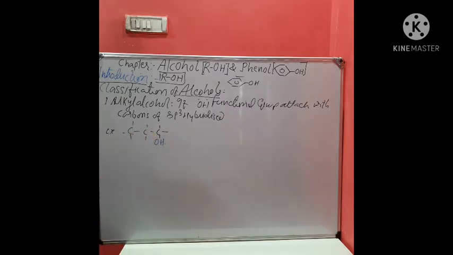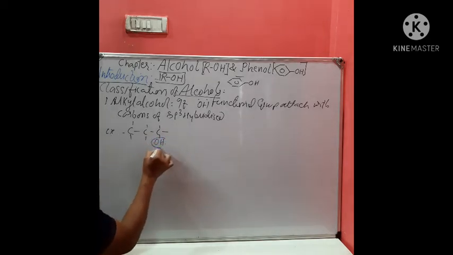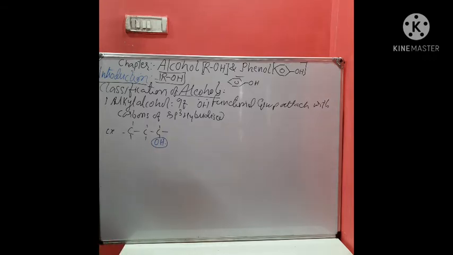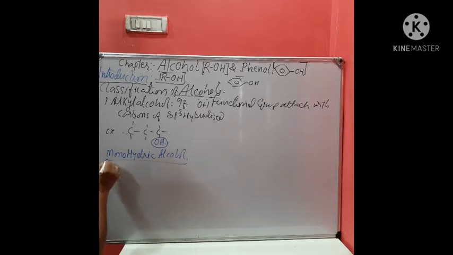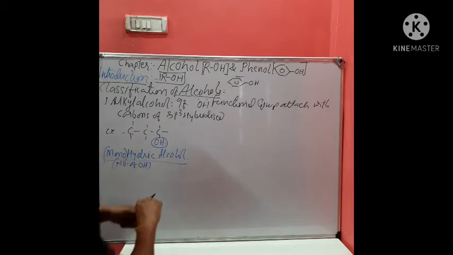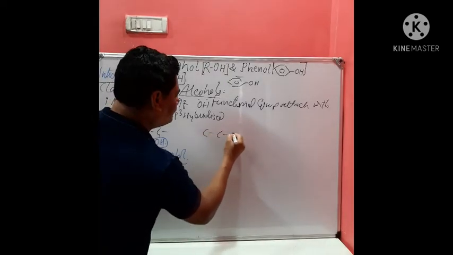This is called alkyl alcohol. You can call it propyl alcohol. In this alcohol, you can see one OH group is present. Therefore, this alcohol is known as monohydric alcohol. That is the classification on the basis of number of OH groups. So one OH group, therefore this is called monohydric alcohol.